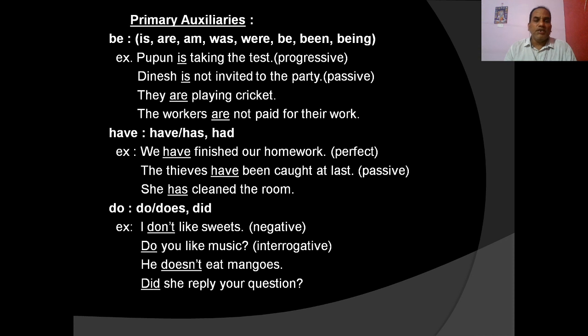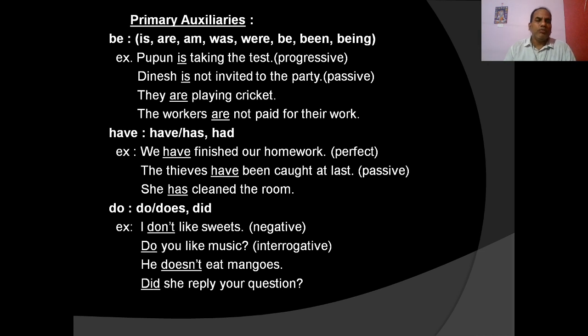Dinesh is not invited to the party. Here, the auxiliary verb is used for passive construction, and it also denotes present tense. So it indicates the tense and whether it is passive or active. And they are playing cricket, we know. Are is the helping verb, and it makes the main verb used in present progressive.